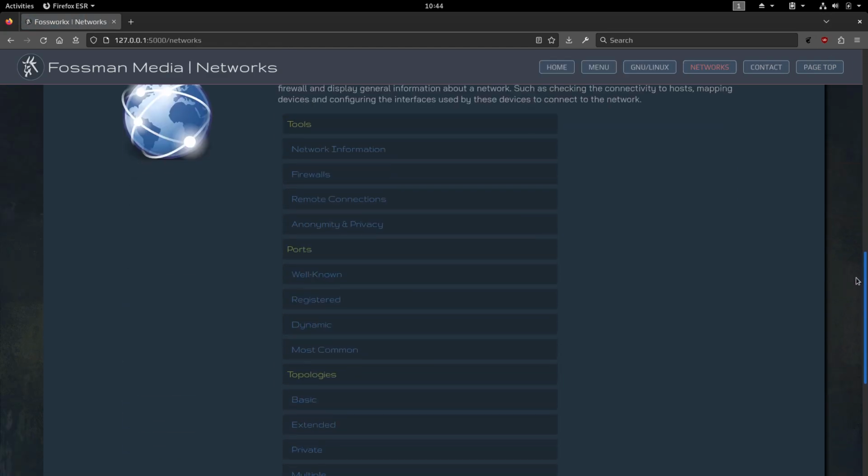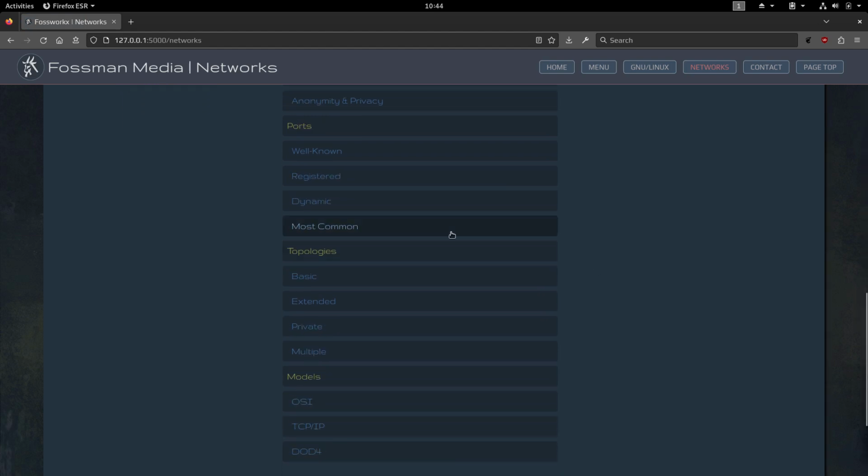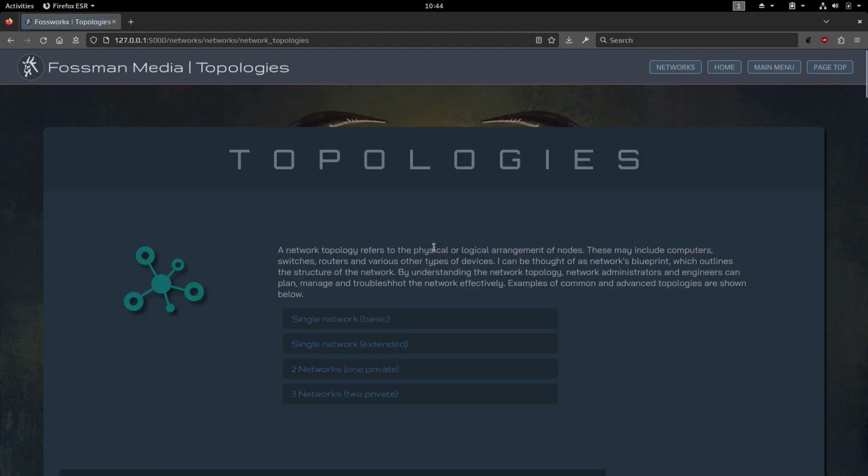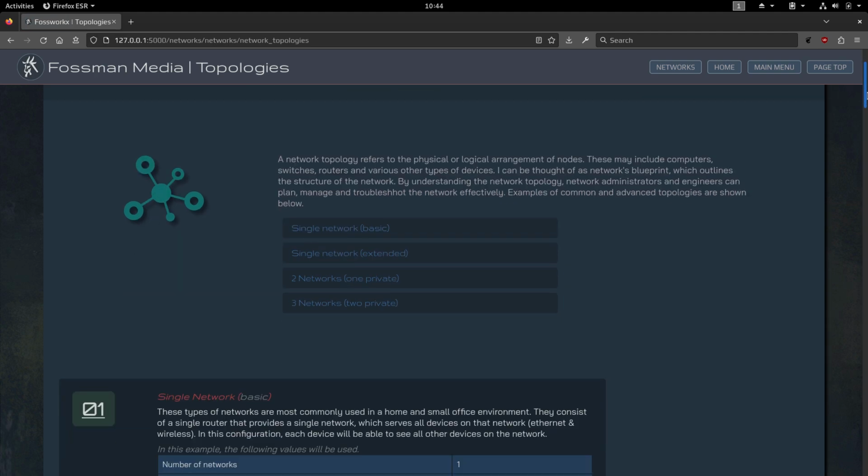And then we go back to the networks page here. Under ports, we have topologies. And the main purpose of this page is to provide instructions for people who want to add an additional network to their existing network to either extend it or create a completely private network that other devices won't be able to see. And this will give information on how to do that.